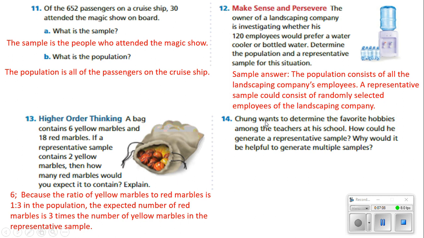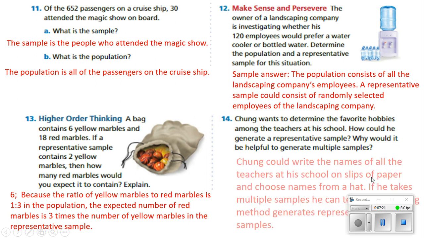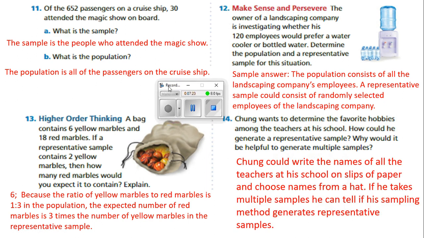Number 14, Chung wants to determine the favorite hobbies among teachers at a school. How could he generate a representative sample, and why would it be helpful to generate multiple samples? Well, Chung could write the names of all the teachers at a school on a slip of paper and choose names from the hat. If he takes multiple samples, he can tell if his sampling method generates representative samples.